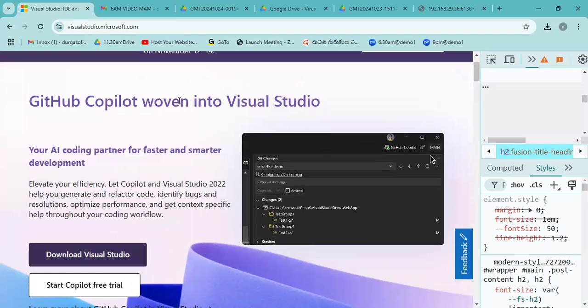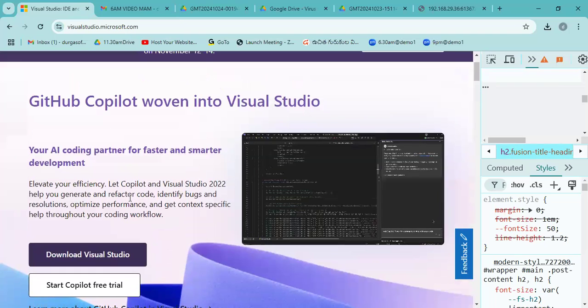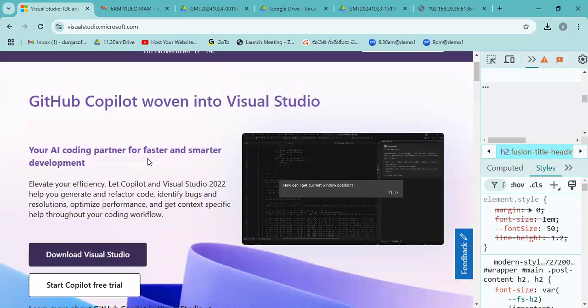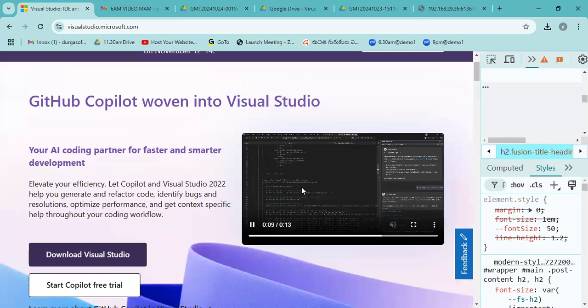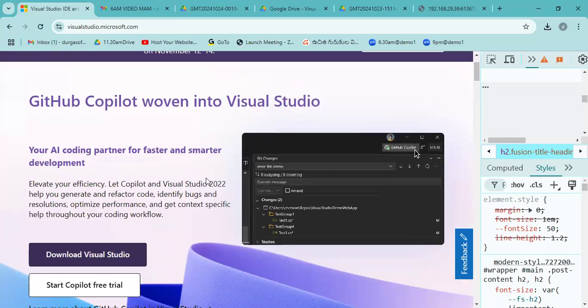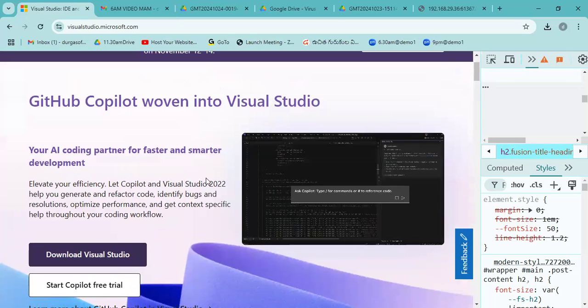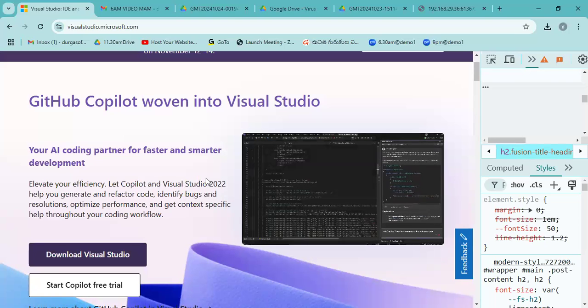This is one heading, here one more heading, and this is one paragraph. Here on the left side one content, on the right side one video. So this type of two column structure is possible by our VS Code. Because of Visual Studio Code, you can display this type of two column structure.